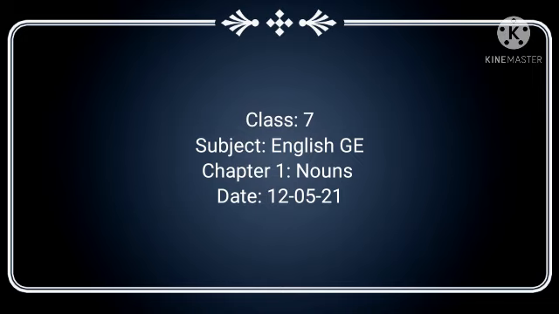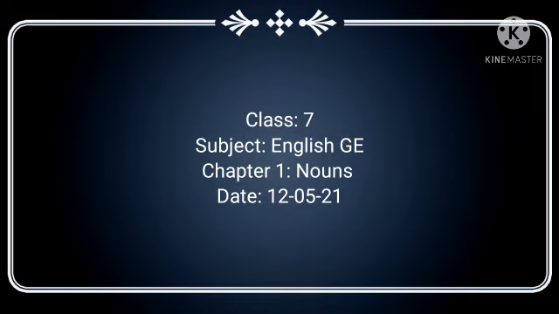Poultry, data. Next, some nouns have the same singular and plural forms. Examples: fish, deer, offspring, spacecraft. So you must remember all these words and examples.